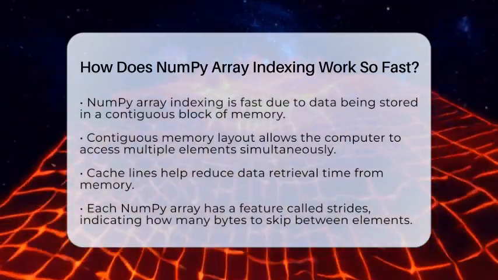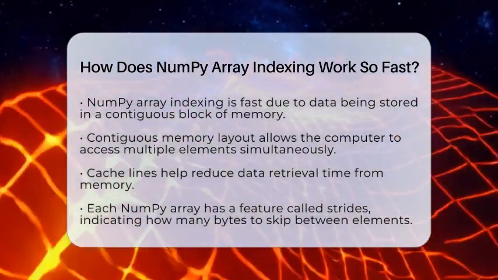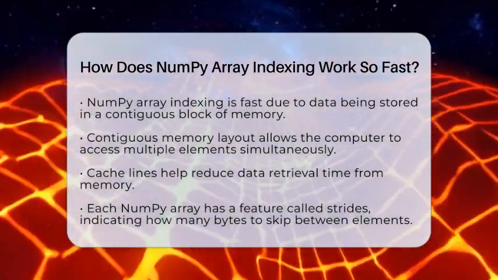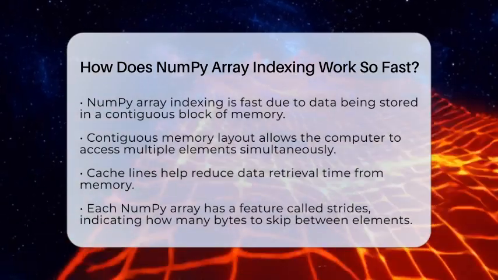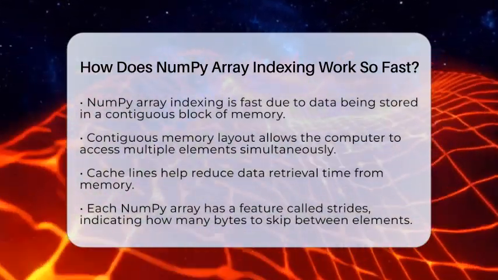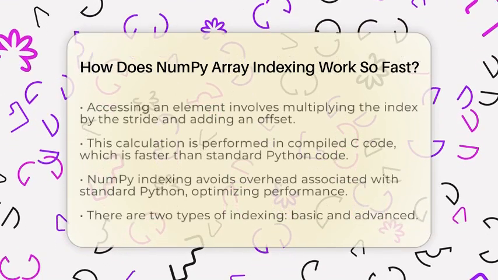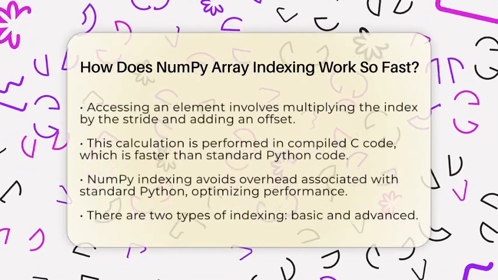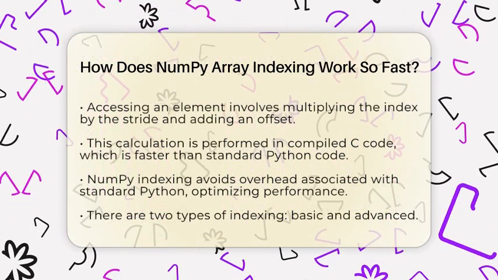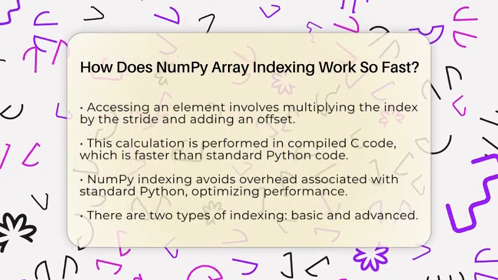Now, let's talk about how NumPy calculates where each element is stored. Each array has a feature called strides. Strides tell the program how many bytes to skip to get from one element to the next. When you want to access an element, NumPy simply multiplies the index by the stride and adds an offset. This calculation is super fast because it is done in compiled C code, which is much quicker than regular Python code.